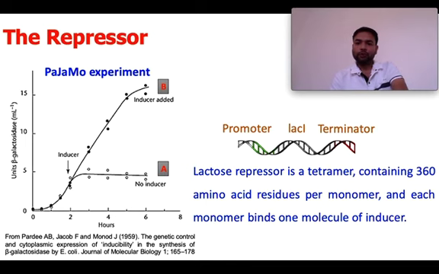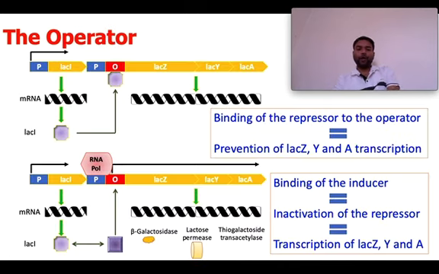Okay, so now we have experimental evidence that the inducer, that is lactose, is making some changes inside the bacteria so that it can express beta galactosidase or not. Now we will try to understand what is happening. Here we have two conditions.